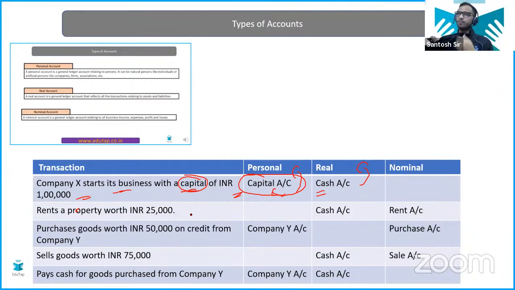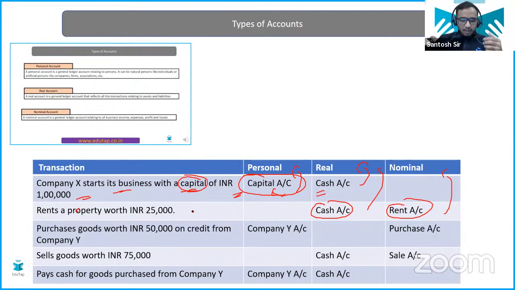It is very easy. If you are paying a rent, then a rent account, and you are paying rent in cash. So the first account that is getting impacted here is cash. That comes under the category of real account. Rent account is basically, even if you are getting the rent, a nominal account because it is an income. If you are paying the rent, then also it is a nominal account because it's an expense.